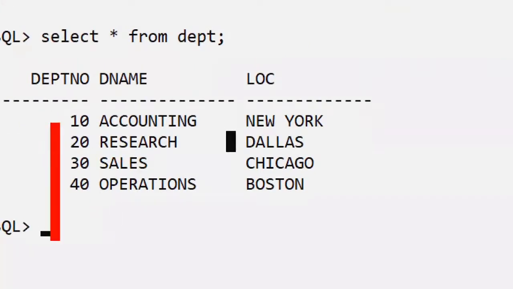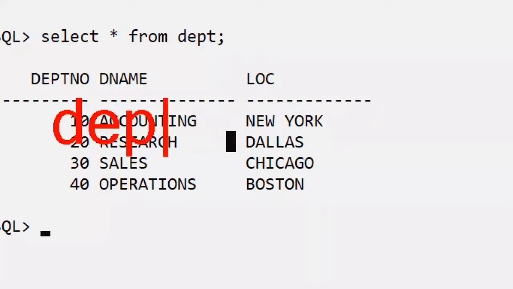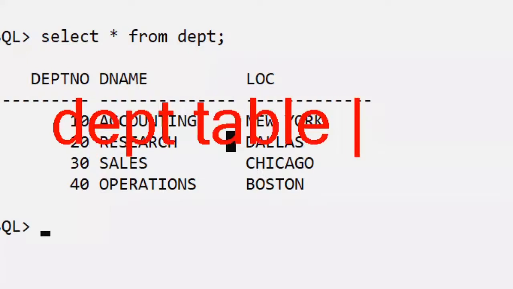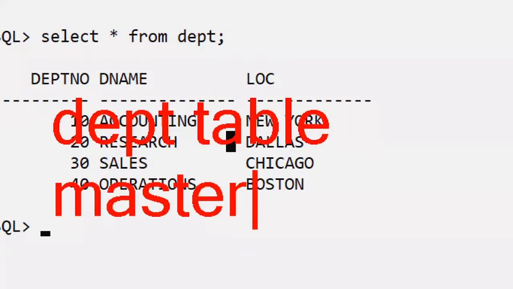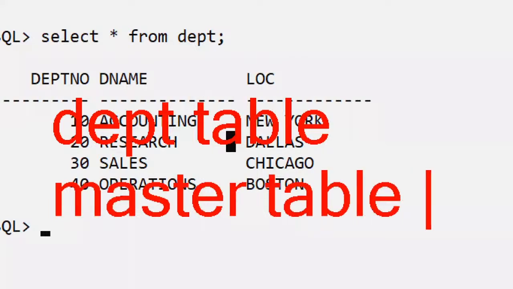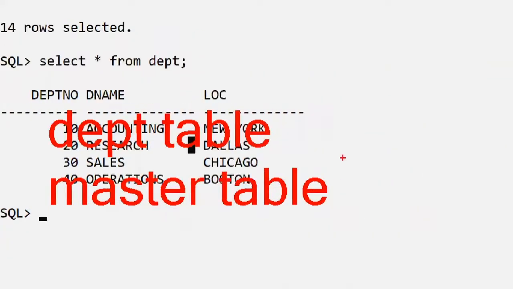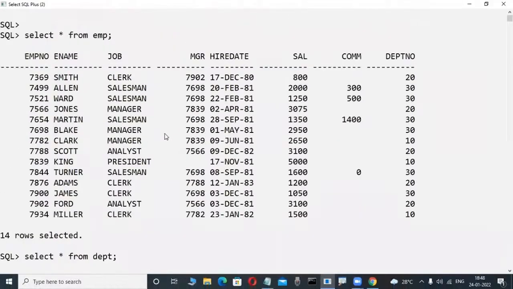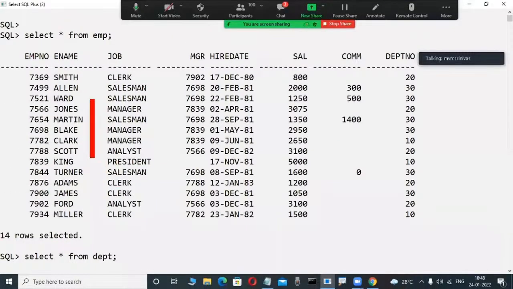Very, very, very important, most powerful. DEPT table is a what? A master table. What is this one? A small table. This is a master table, Oracle Corporation giving. Again here, EMP table is a what? A child table. Really, EMP is a child table.